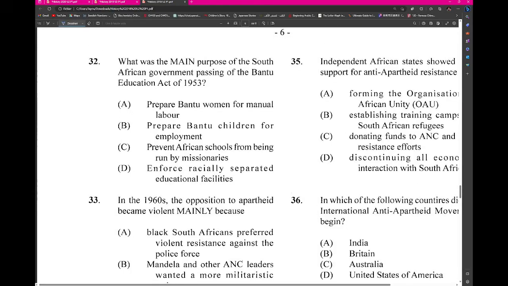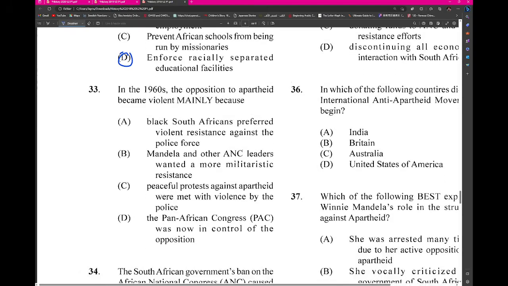So what was the main purpose of the South African government passing the Bantu Education Act, right? This was to prepare Bantu children for employment. Let me check something. The answers change here. Yes, so it would have been D. D is the better answer here. In enforcing racially separated educational facilities.